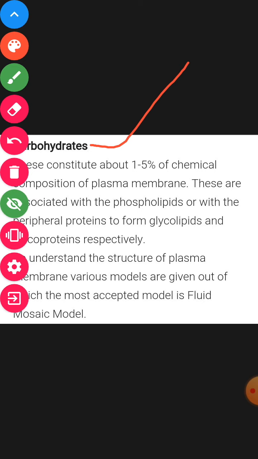Now the next structural component of the plasma membrane is carbohydrate. This is only 1 to 5% of the plasma membrane, and it exists in association with phospholipid and also glycolipid.